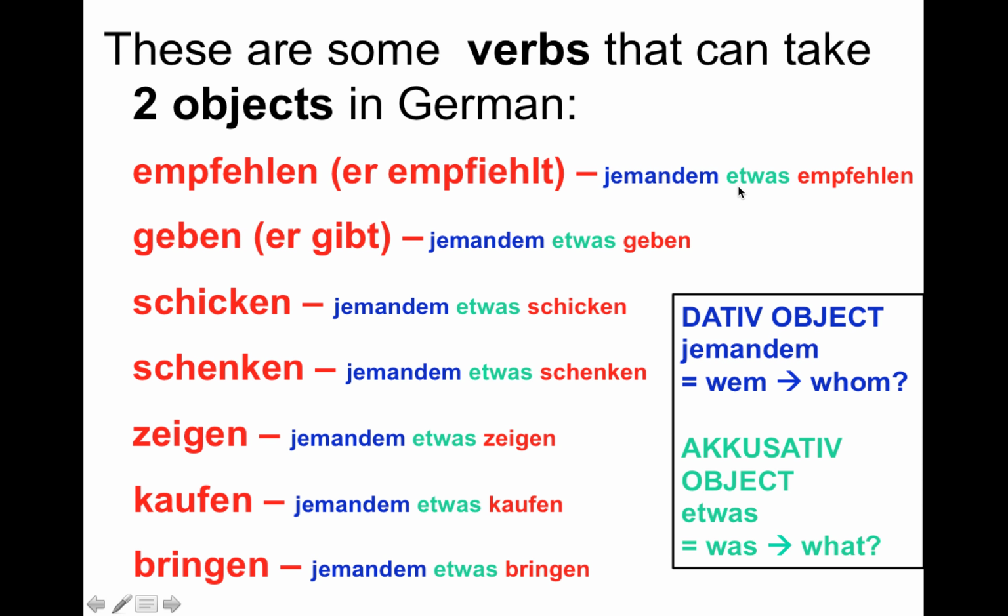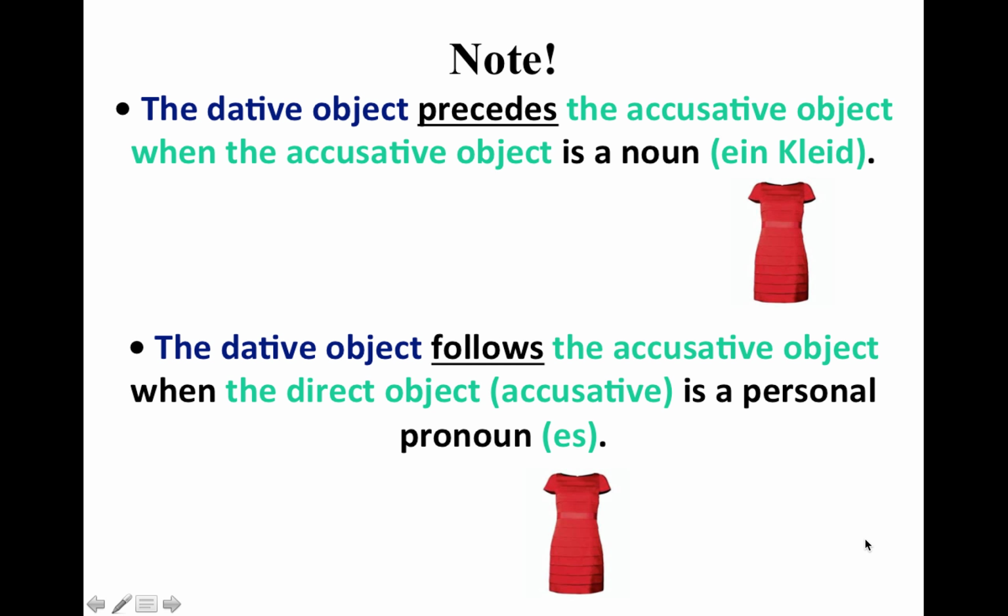Yeah, and the jemandem, we see the dem here in the end. That's the dative. Wem is the question. Whom. Versus the accusative, the was, etwas, the something, what. Note, this is important, the dative object precedes the accusative object when the accusative object is a noun. So if you have the actual word, ein Kleid, for example. The dative object follows the accusative object when the direct object is a personal pronoun. So if ein Kleid would be substituted with es.